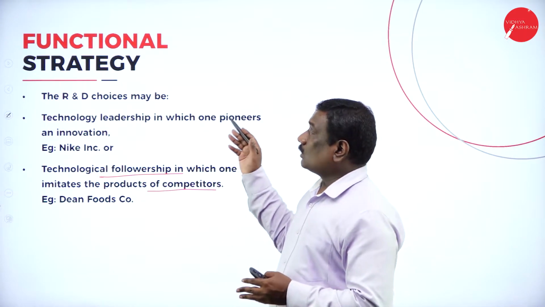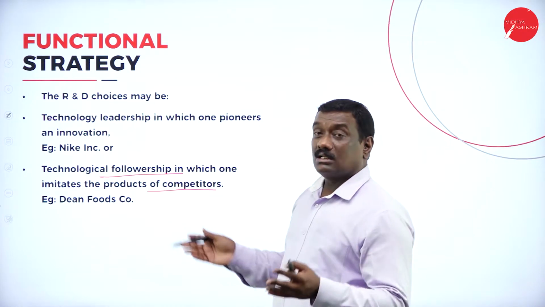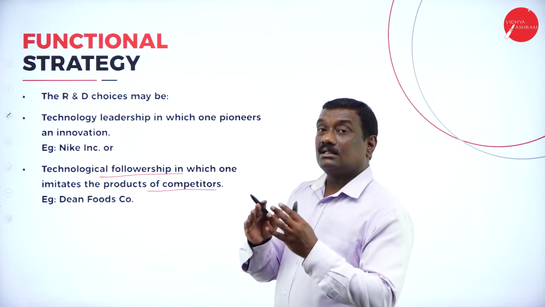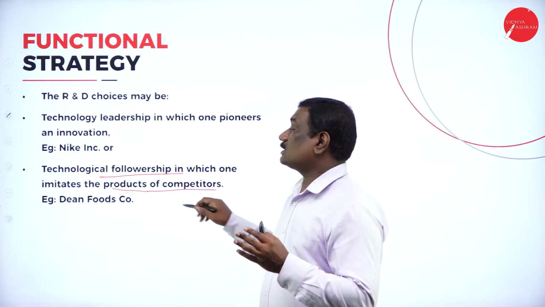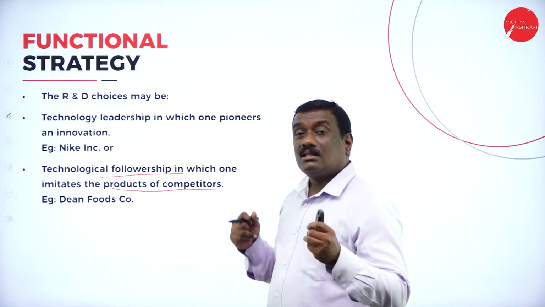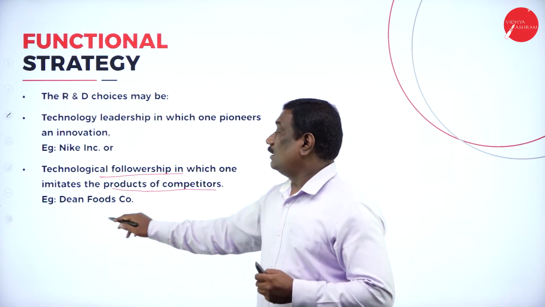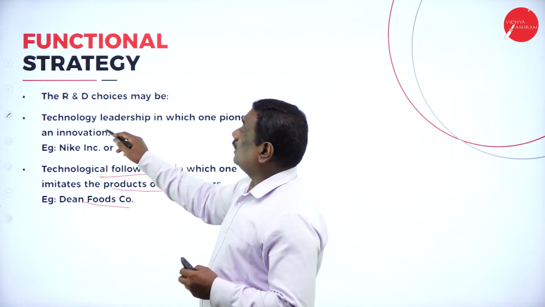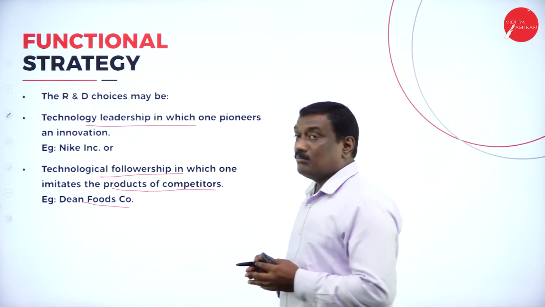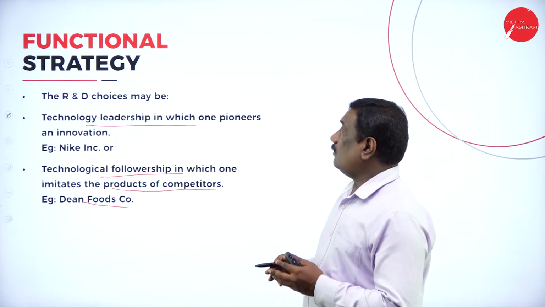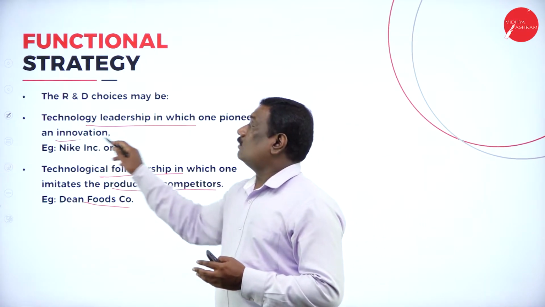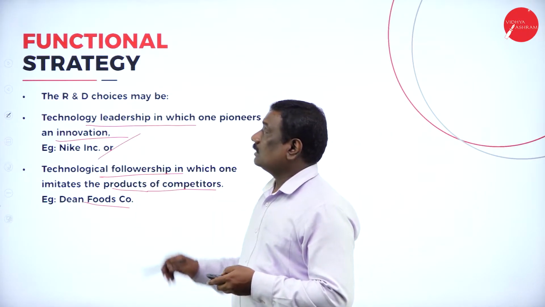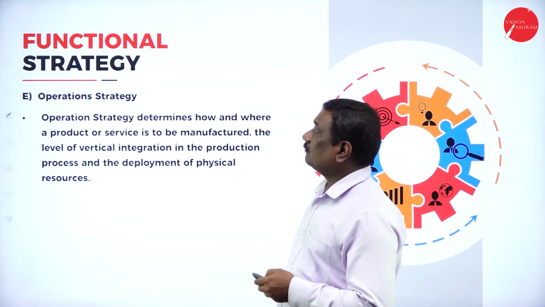An example is Dean Foods. Technological leadership is also one of the important choices for R&D, where one pioneers an innovation. An example given for that is Nike Inc.